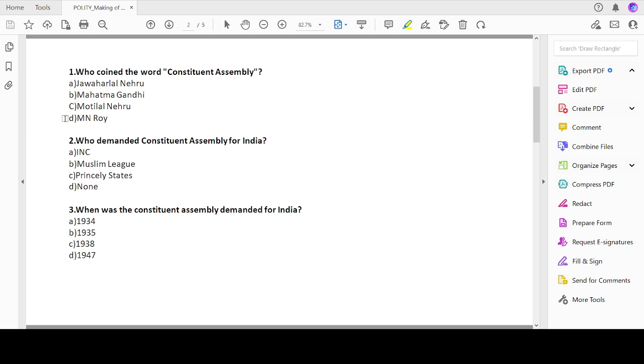So the right answer is M. N. Roy. Now let's move on to the second question. Who demanded Constituent Assembly for India?